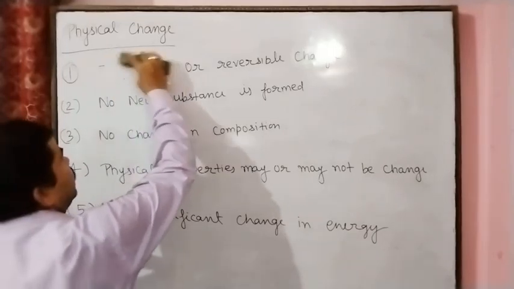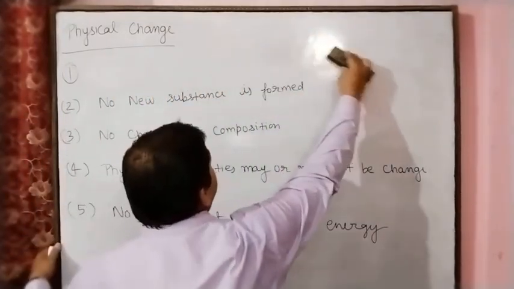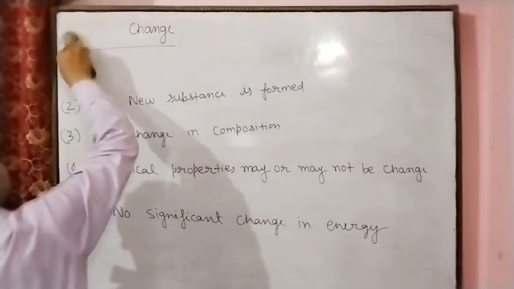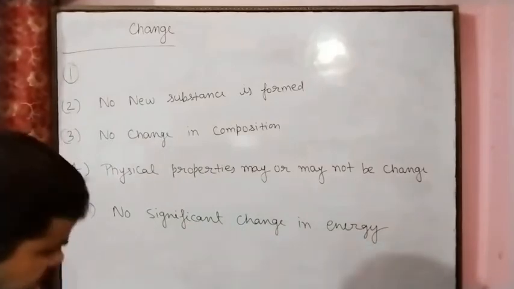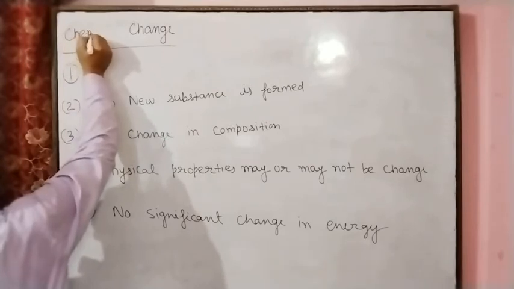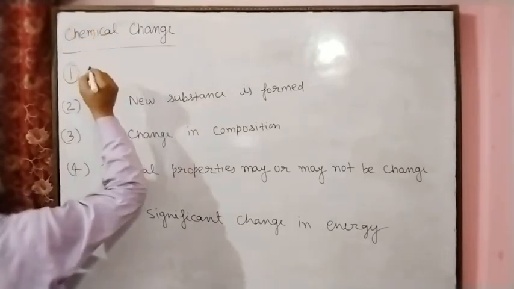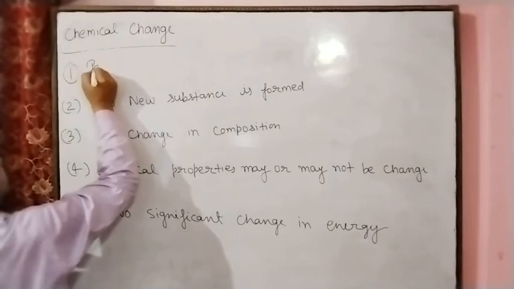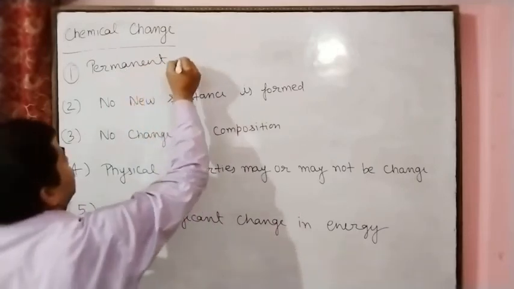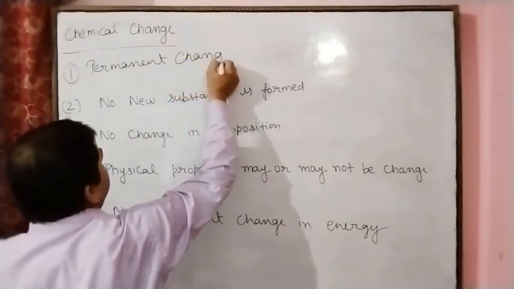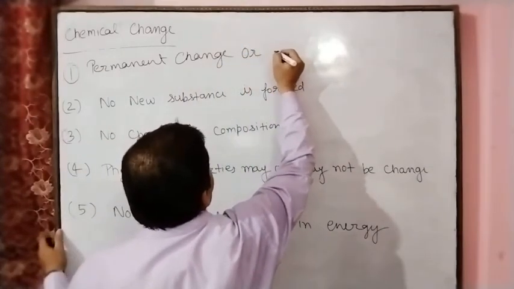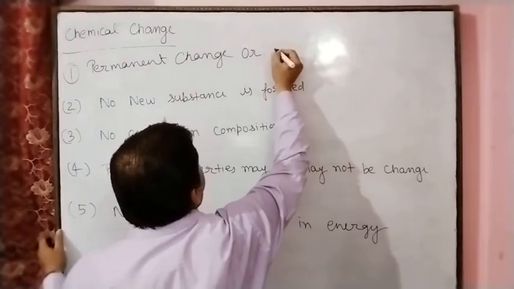Where temporary or reversible change was written for physical change, for chemical change you will write permanent change, or irreversible change.